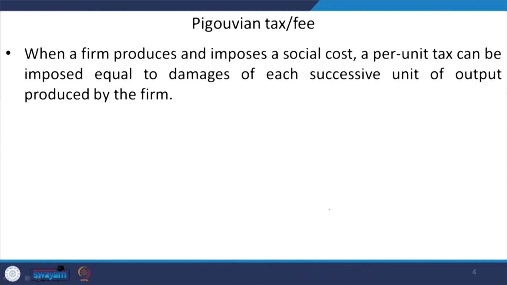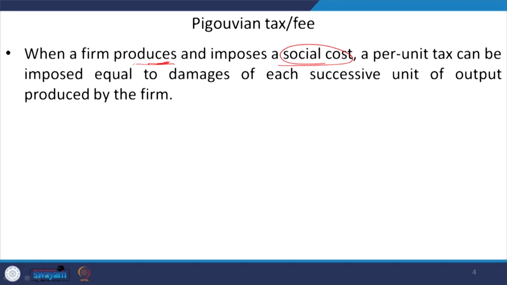Now, we can say that for the Pigouvian tax, or sometimes we say Pigouvian fees, when a firm produces output and hence produces any kind of externality, let us say pollution, it will be imposing a social cost. Pollution is a social cost here, right.